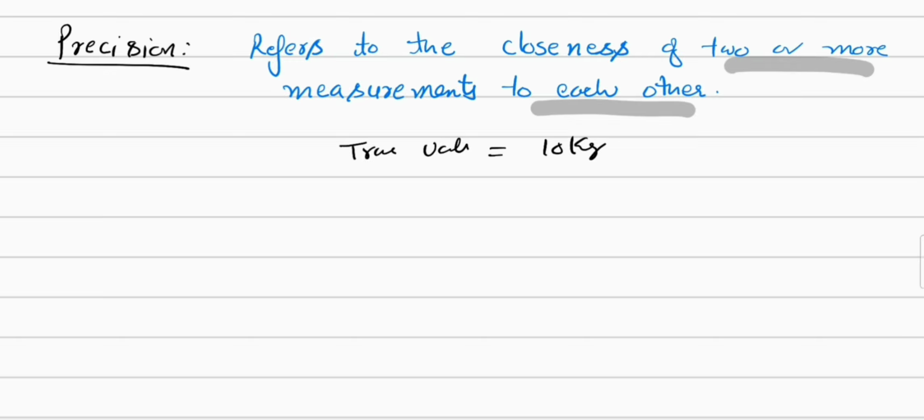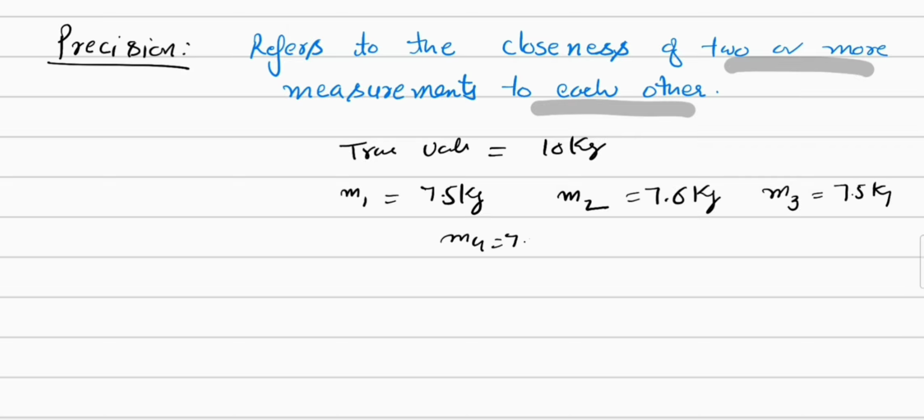I did multiple measurements: the first measured value is 7.5 kg, the second is 7.6 kg, the third is 7.5 kg, and the fourth is 7.7 kg. All these values are very close to each other, so we can say my measurement is very precise.